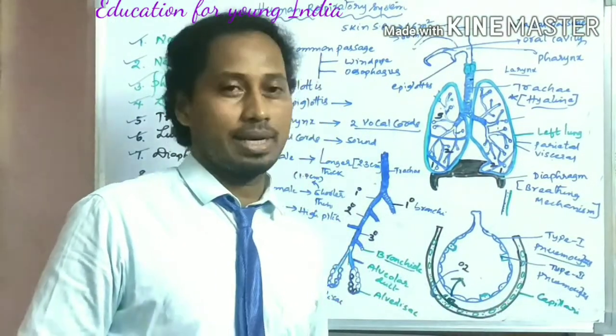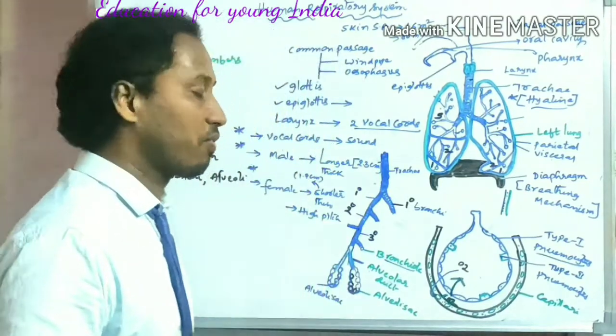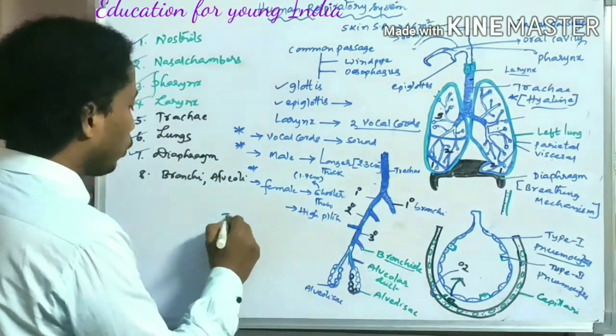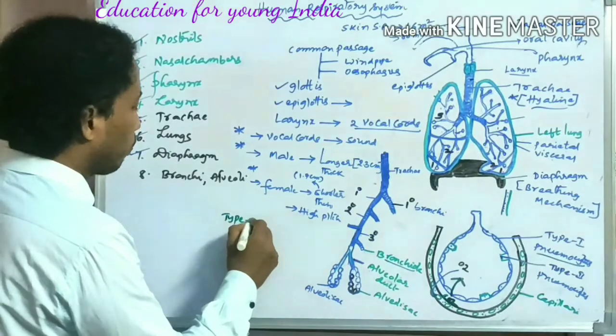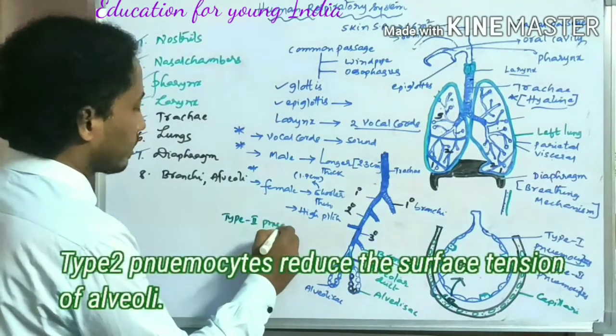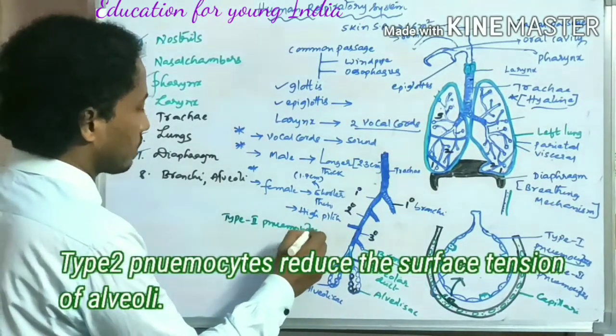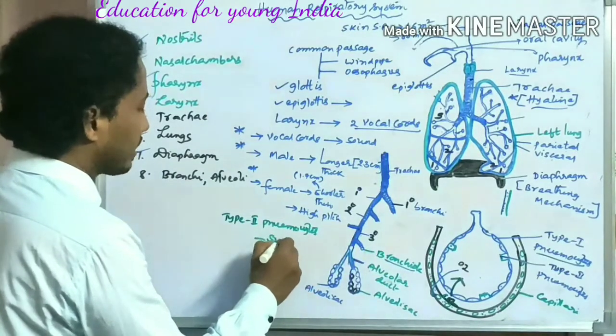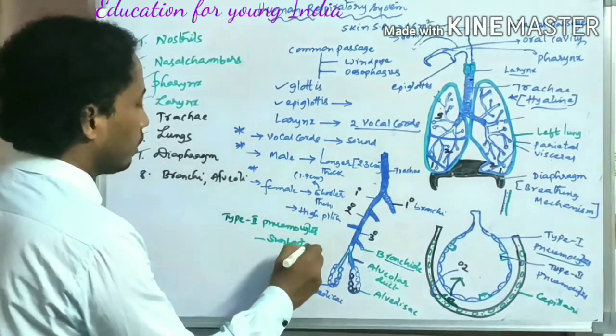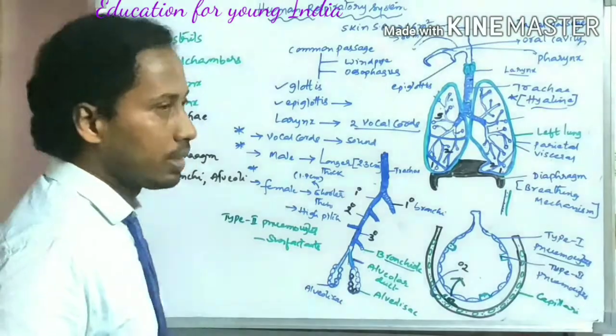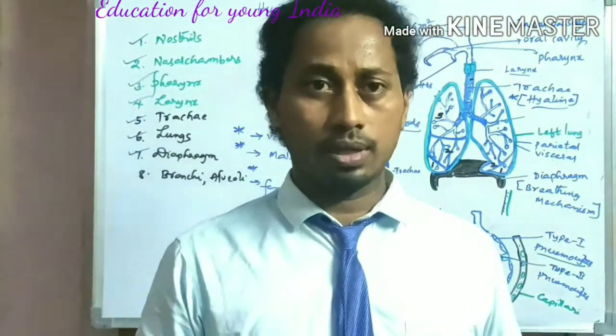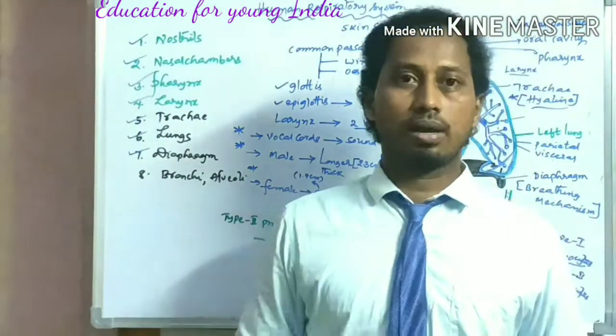What about the type 2 pneumocytes? Type 2 pneumocytes act as surfactants. Dear students, you have to understand, surfactants reduce the surface tension.